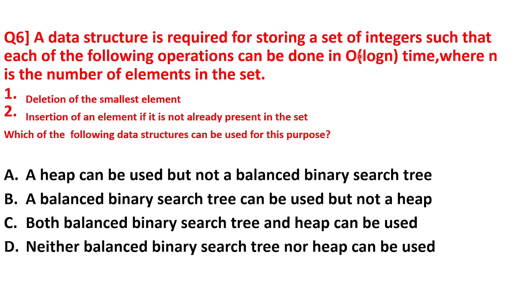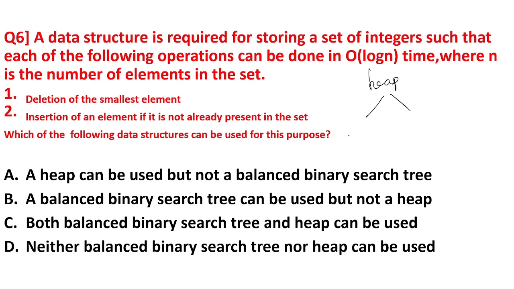Okay, when the time complexity is log n time and you have to perform these operations, deletion of the smallest element, to delete the smallest element, time complexity is log of n, and to insert the element if it is not already present is also log n time. In both the cases, time complexity should be log n time. So in which data structure is the time complexity log n in both the cases? If you consider heap, there are two types of heap.